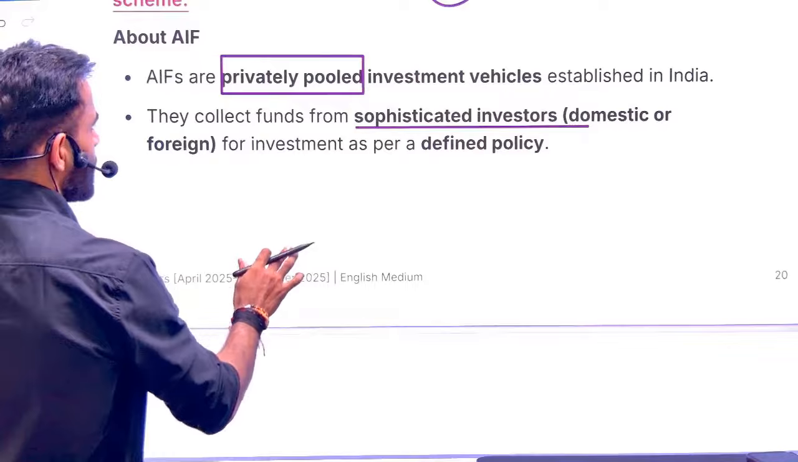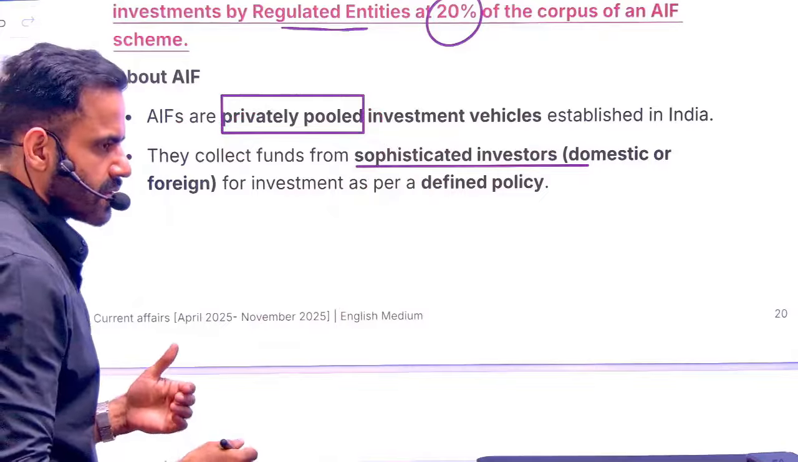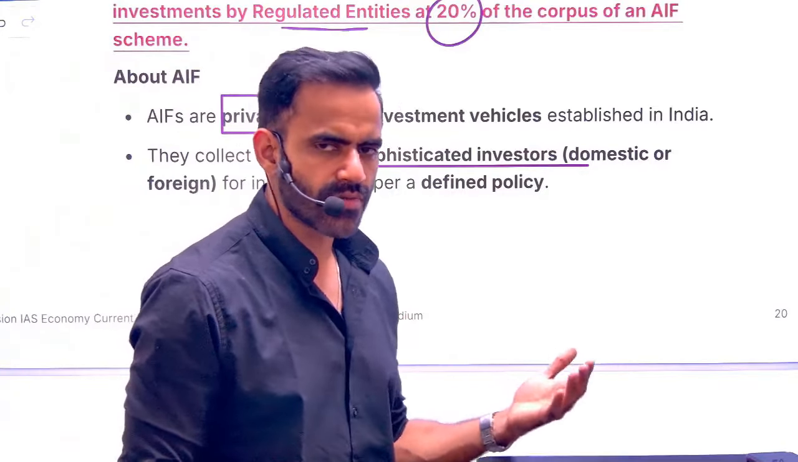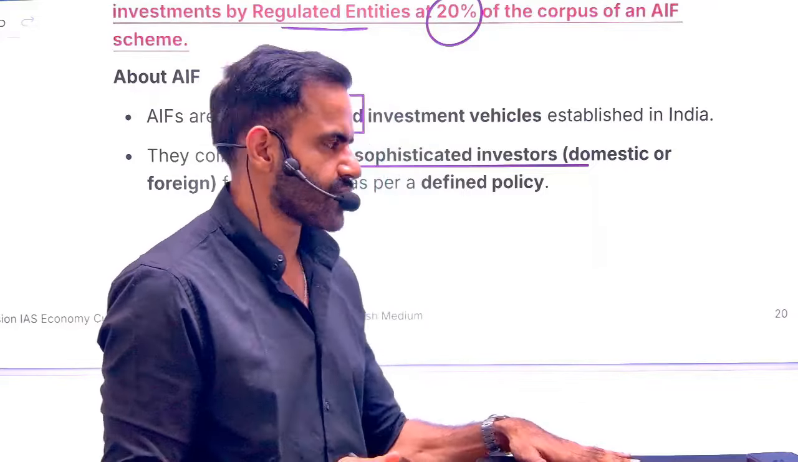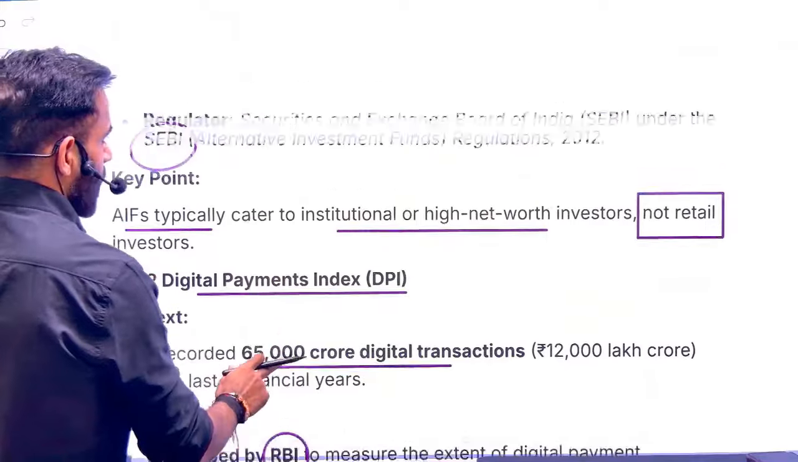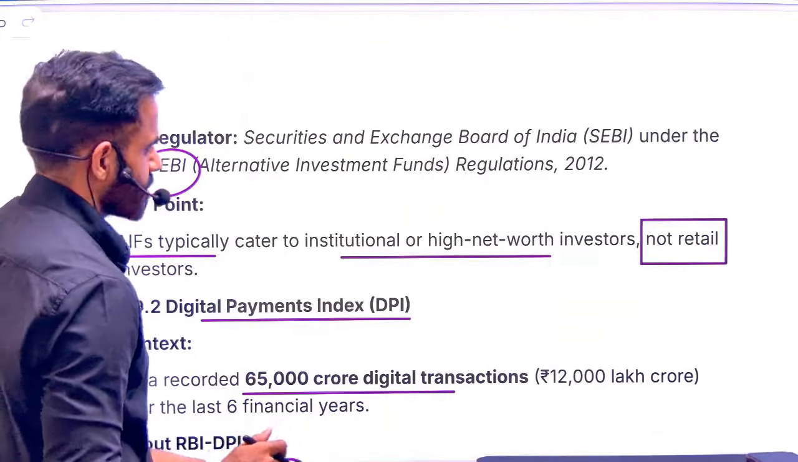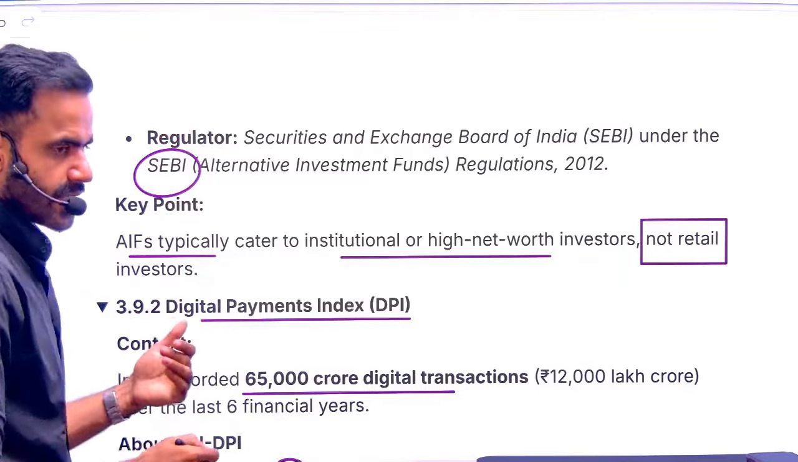So AIF is privately pooled fund. Basically, these are rich people, not some common man with 5,000 or 10,000. They usually are HNI, high net worth individuals. Now understand, in 2025 there was a question. Please remember, AIFs are regulated by SEBI because it is related to investment.